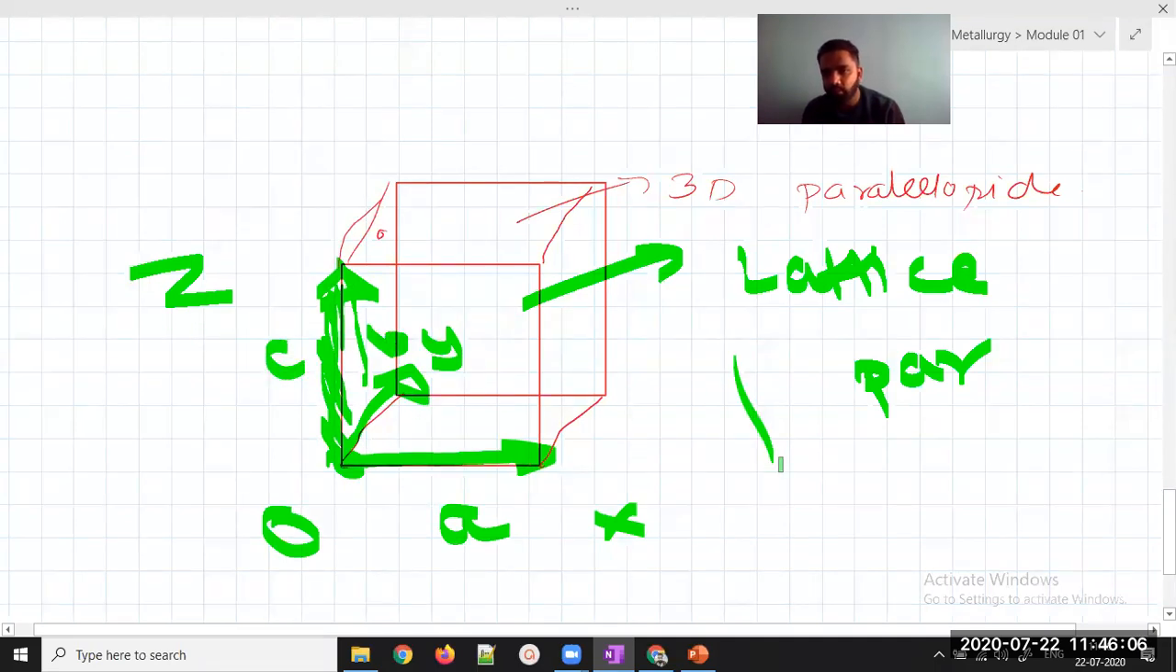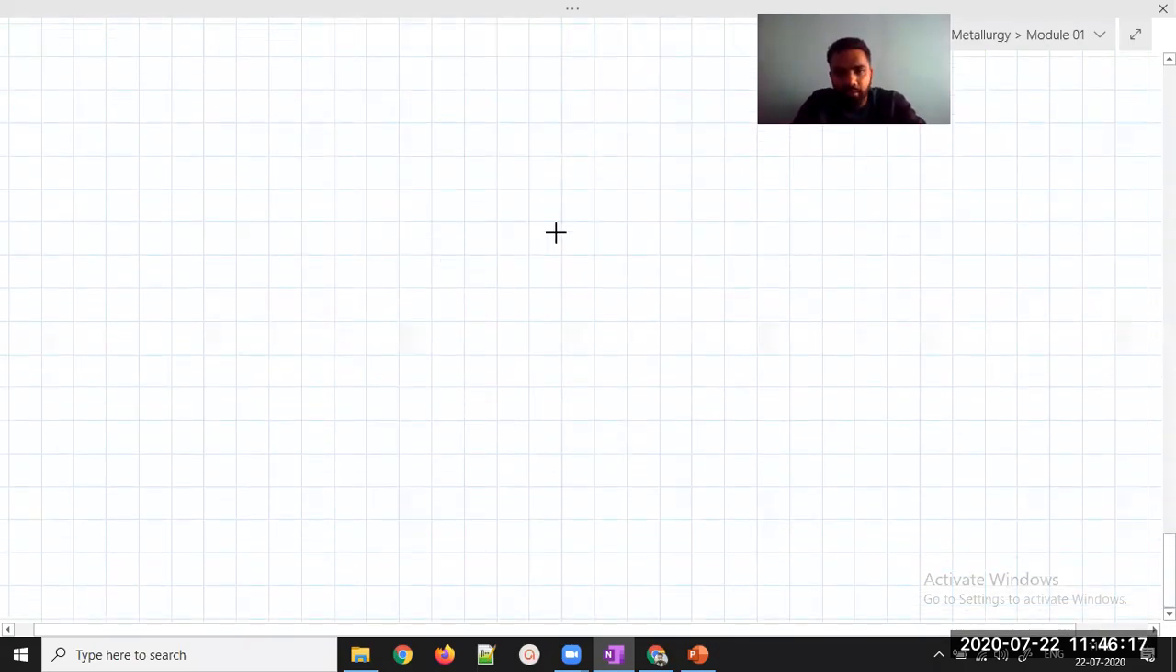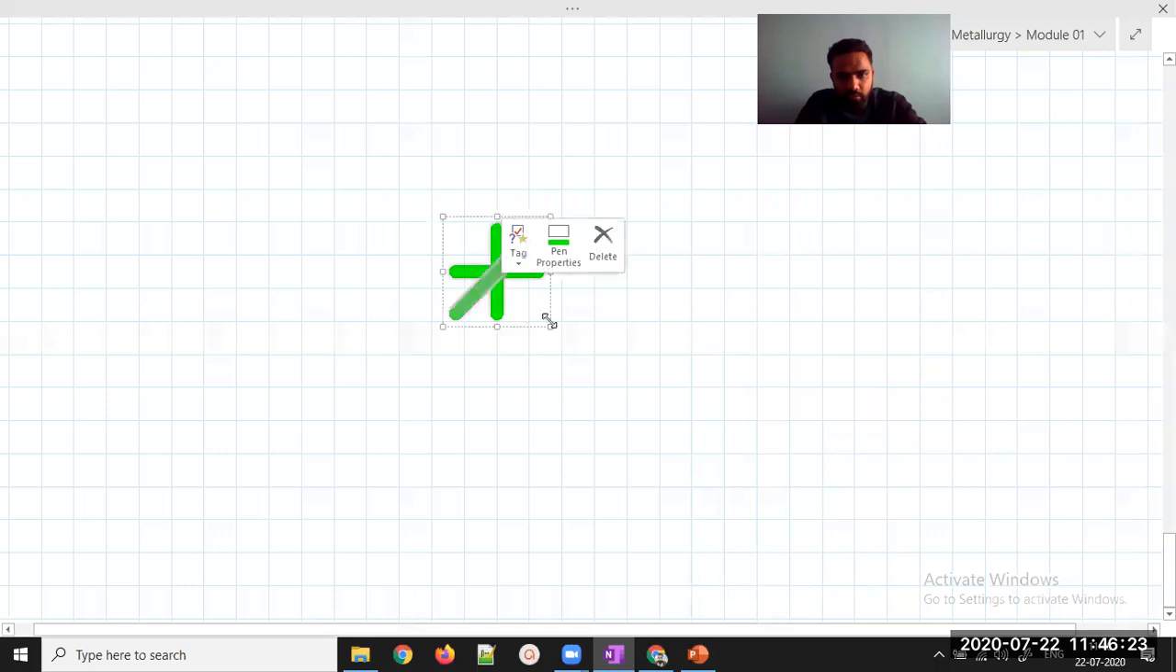Now one more thing. If I am taking 3 axes, I hope you understood this. I'll just take one last thing and you will be able to understand thoroughly what I want to explain. I hope you understood what I am taking. Just look at this diagram for me. Just 1 minute.